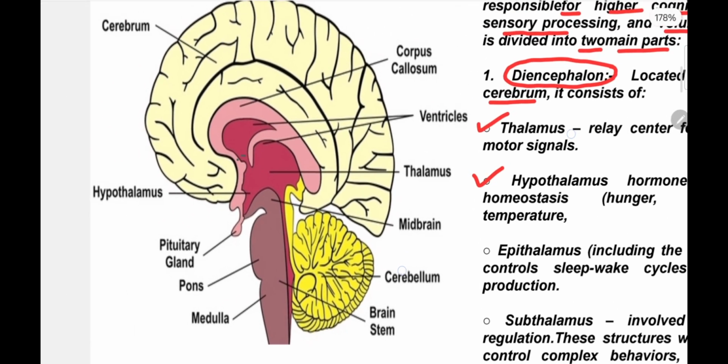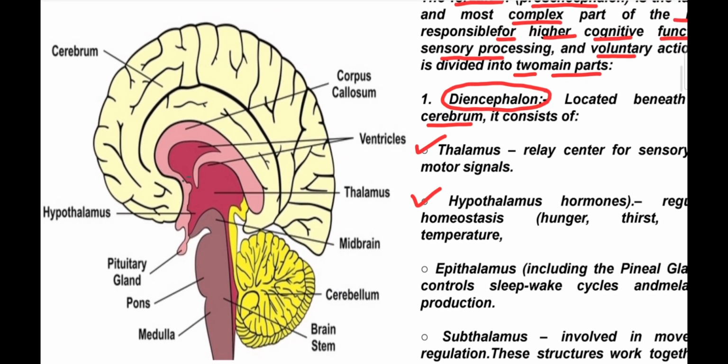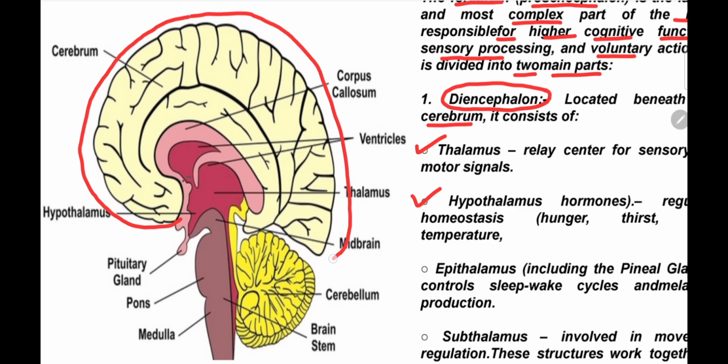In this picture, firstly tell me which part is the forebrain. Yes, we already know this whole large outer part is known as the forebrain, which I marked with red ink. Within the forebrain there is the diencephalon and the other, the telencephalon. We will see the structures of the diencephalon, thalamus and hypothalamus. So again, what are the thalamus and the hypothalamus? There is the thalamus.